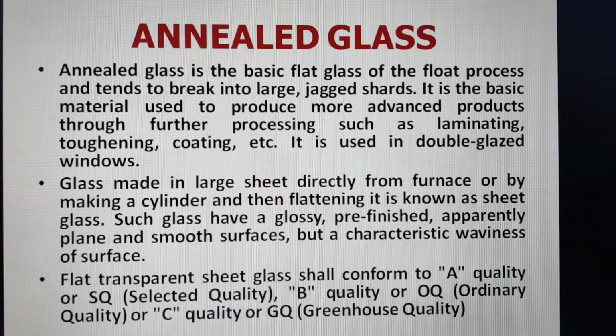We can talk about different types of glasses. Annealed glass is the basic flat glass of the float process. This glass made in large sheets directly from the furnace, or by making a cylinder and then flattening it, is known as sheet glass. This glass has glossy, pre-finished, apparently plain and smooth surfaces. Flat transparent sheet glass is to conform to A quality or B quality or C quality.